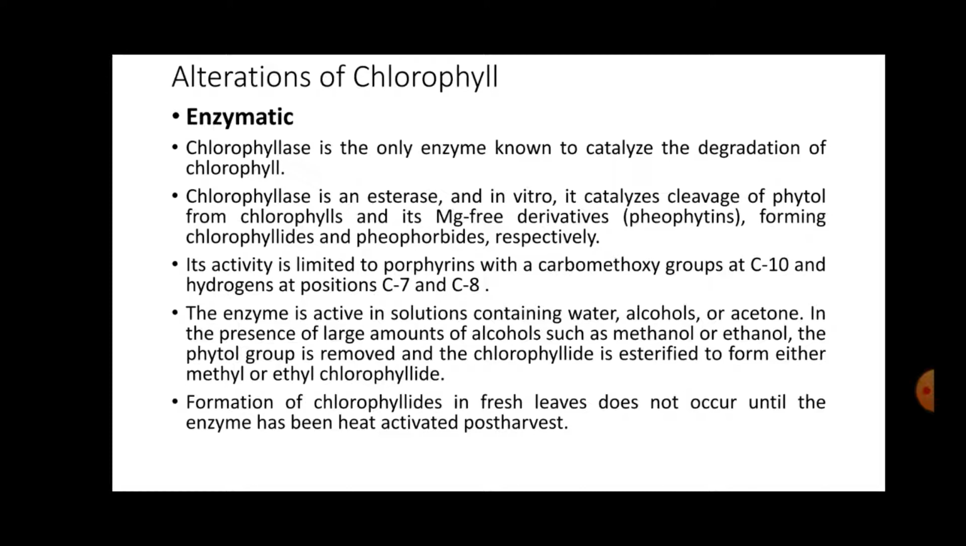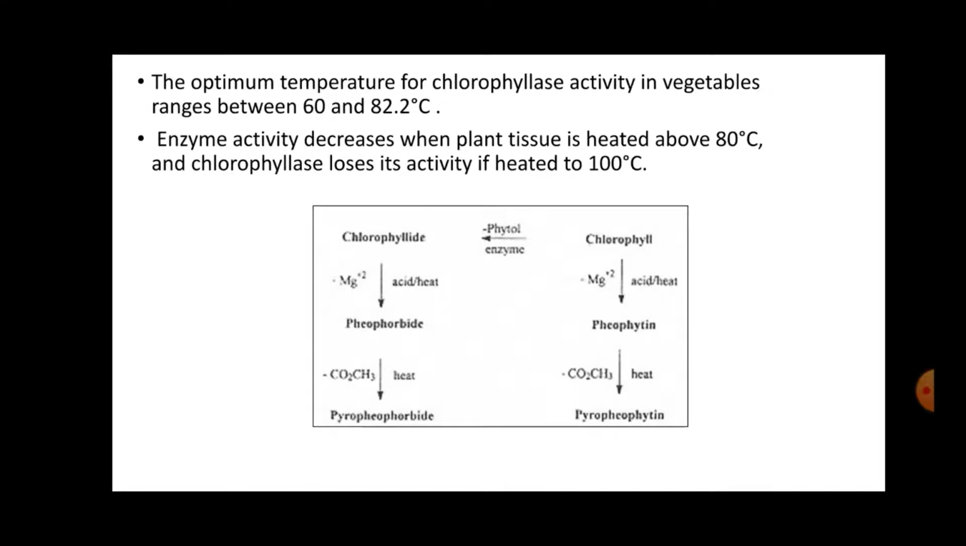This formation of chlorophyllide is not seen in fresh leaves because the activation of the chlorophyllase enzyme needs heat. So until the enzyme is heat activated by post harvest treatments, there is no chance of formation of chlorophyllides. The optimum temperature for chlorophyllase activity in vegetables ranges from 60 to 82.2 degrees Celsius. The enzyme activity decreases when the plant tissue is heated above 80 degrees Celsius, and chlorophyllase loses its activity if it is heated to 100 degrees Celsius.